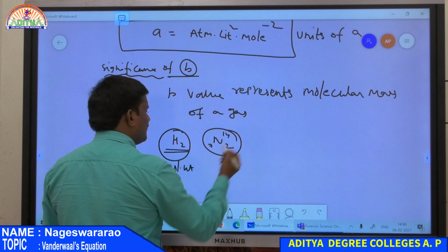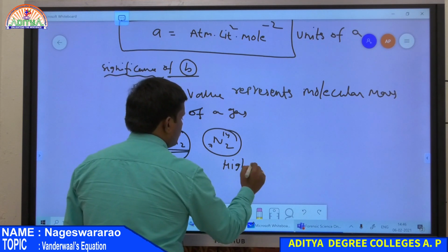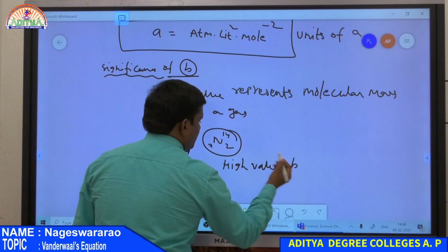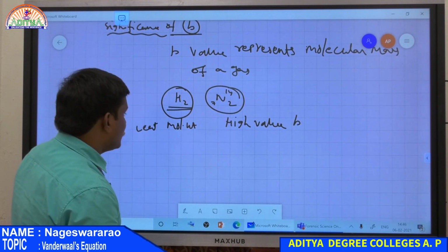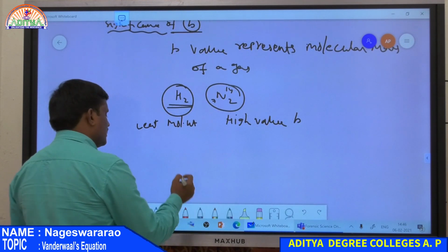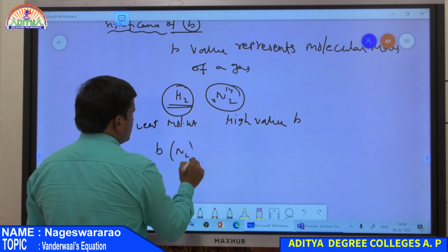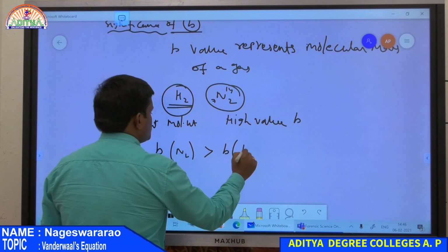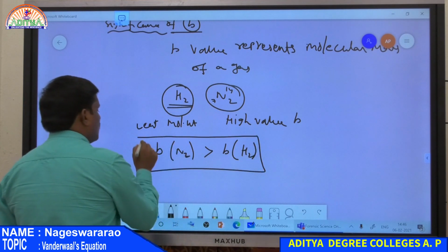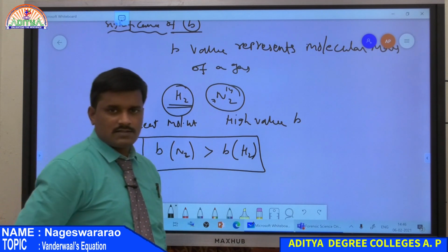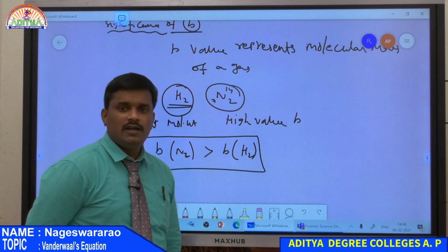So it has a high mass number, therefore this gas has a high value of van der Waals constant b compared to hydrogen. As the molecular weight increases, the value of b also increases. Therefore b of N2 gas is always greater than b of H2 gas. So this represents the molecular weight of the given gas.